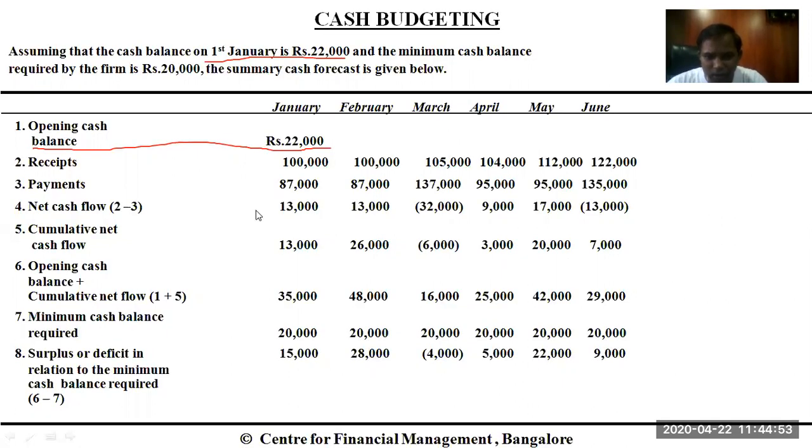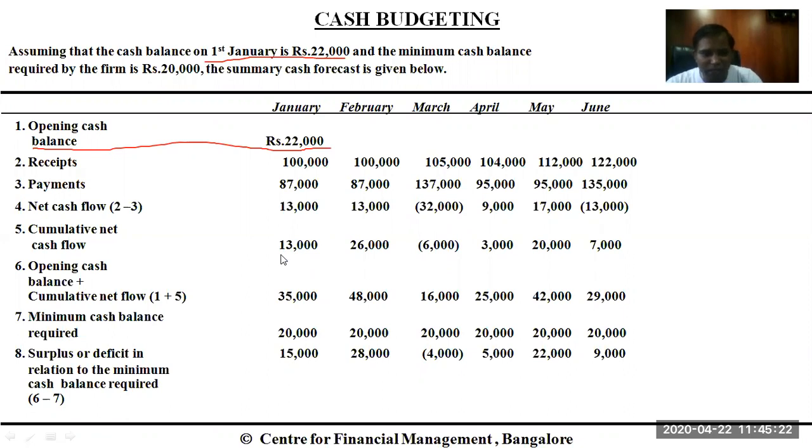This 13,000 is nothing but the difference of these two figures. In the same way, it is carried for the next 5 months also. We will see here the cash payment is 1,37,000 and the cash receipt is 1,05,000. So there is a negative cash balance. That is why it is being marked in brackets. In finance, we used to show negative figures in brackets, and that is what we had shown here.